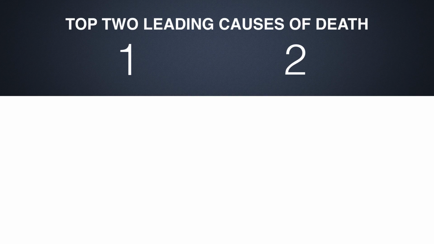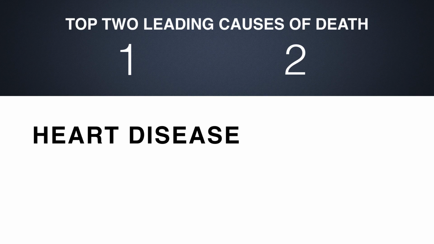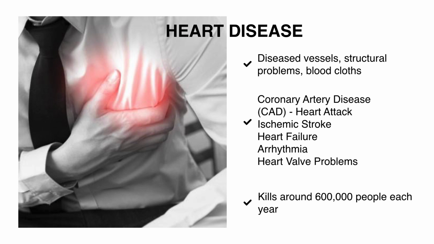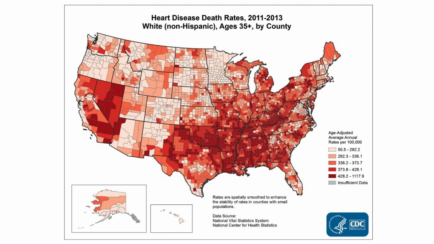The first of the top 2 leading causes of death in the United States is heart disease, and the second is cancer. Some may ask, what is heart disease? Heart disease is a heart condition that includes diseased vessels, structural problems, and blood clots. The most common types of heart disease can include coronary artery disease, which leads to heart attacks. Heart disease can also lead to high blood pressure, cardiac arrest, congestive heart failure, arrhythmia, stroke, and heart valve problems. Heart disease kills around 600,000 people each year.